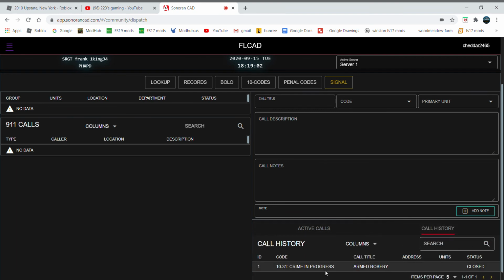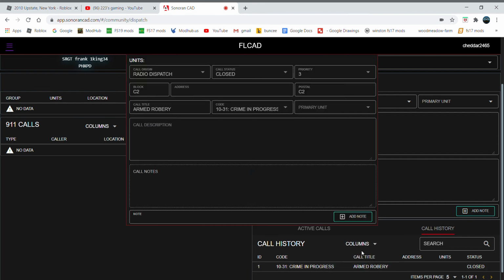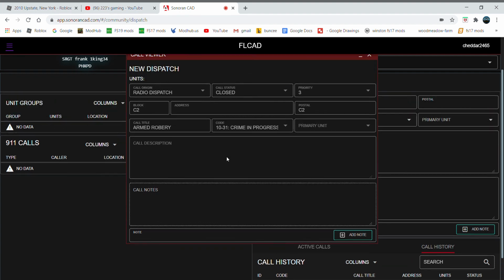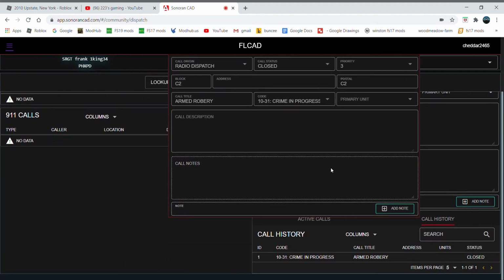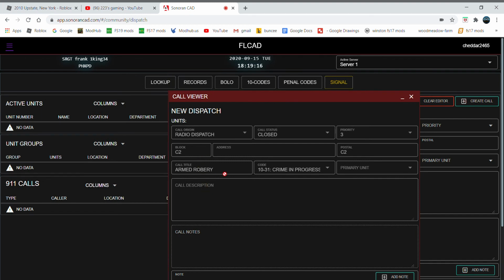So there was a crime in progress from, what unit was that from? Armed robbery, crime in progress, primary unit was, I guess, me or something. Radio dispatch closed, priority 3.